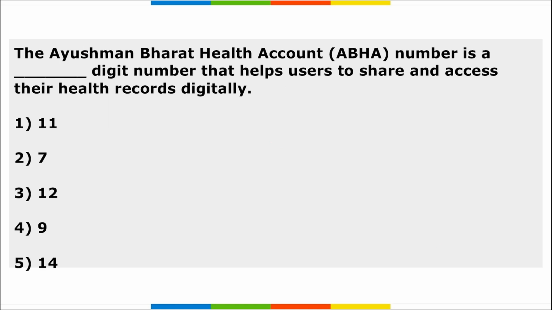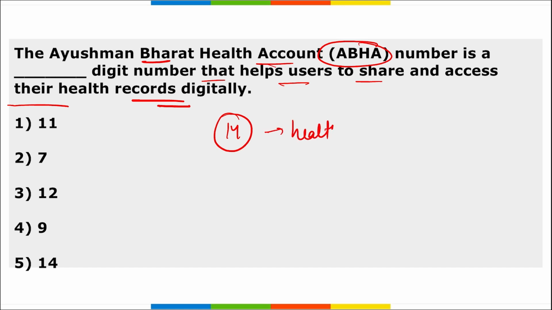Next is Ayushman Bharat Health Account Number is a dash digit number that helps the user to share and access their health records digitally. So the correct option is 14. This Ayushman Bharat health account is a 14-digit number that will help the users to share and access their health records.